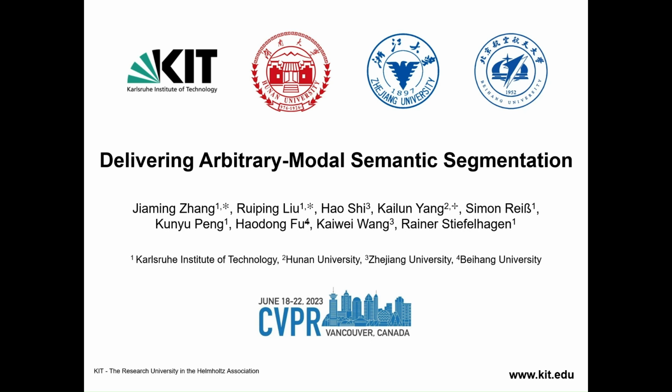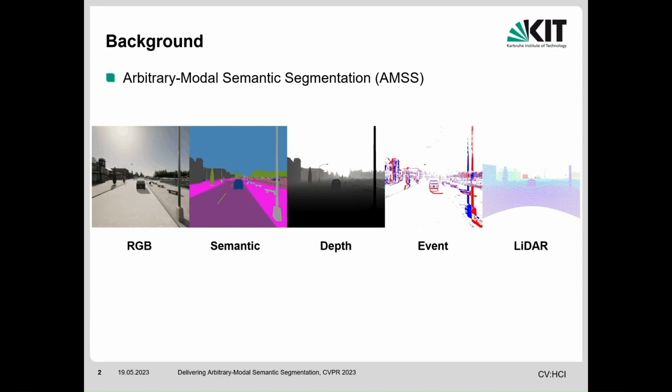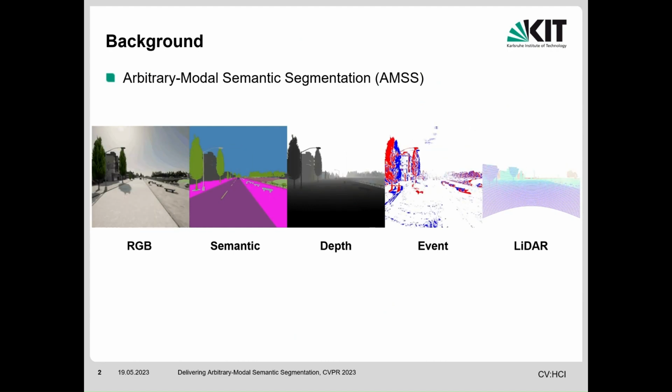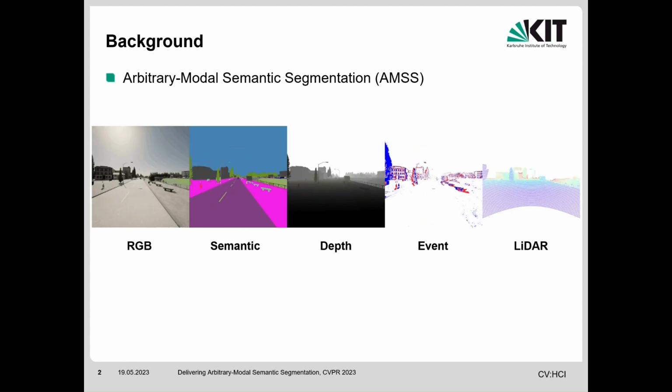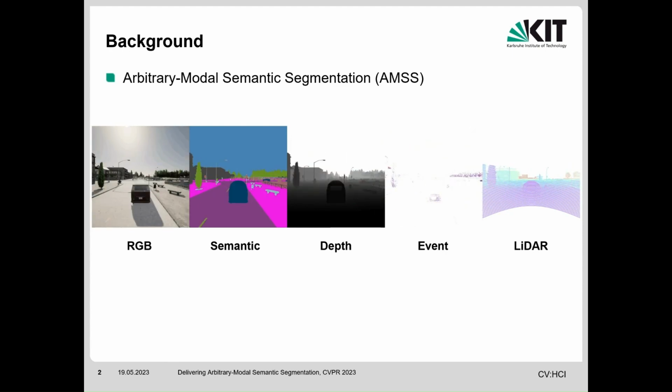Today we present our work on delivering arbitrary-modal semantic segmentation. RGB-only semantic segmentation cannot always extract high-quality features under some circumstances, for example, when two objects have similar colors and textures. So, multiple sensors installed on mobile devices can supply complementary information for the RGB cameras. Multimodal semantic segmentation models always outperform RGB-only ones.